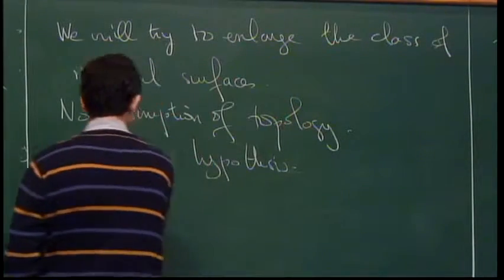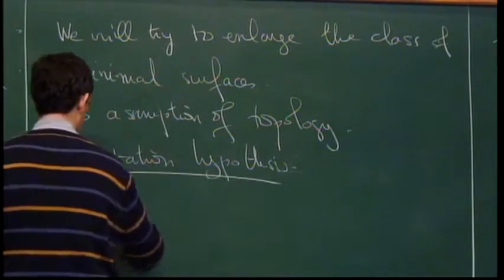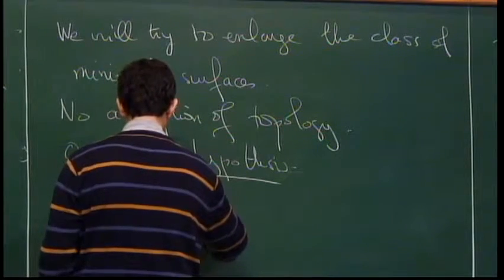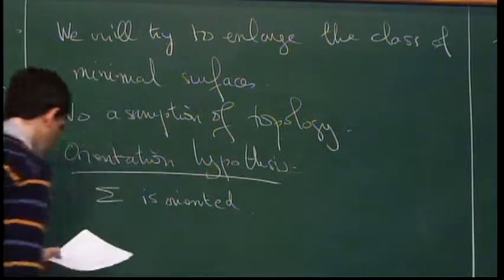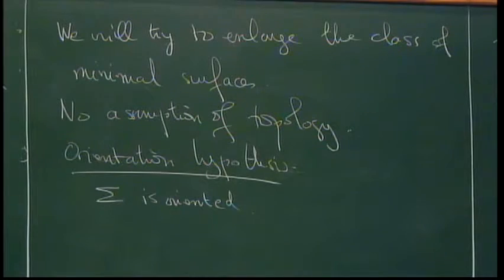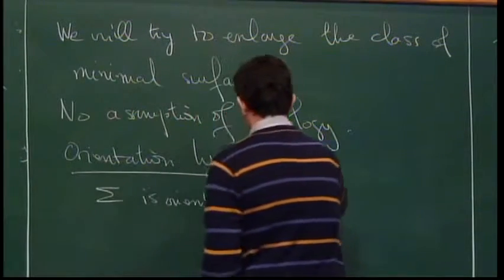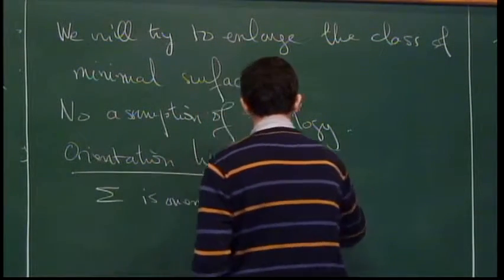So first we assume that the surface itself is oriented. Orientable, but let's say oriented, okay? Orientable, and we choose an orientation. Sigma is orientable, choose an orientation.